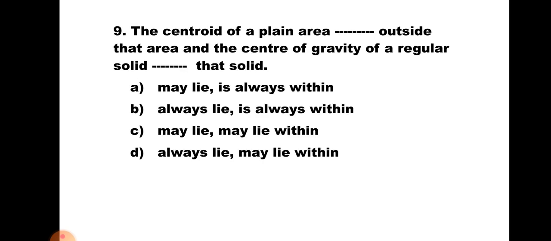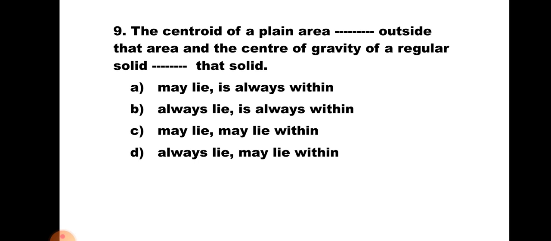Question number 9. The centroid of a plane area ___ outside that area and the center of gravity of a regular solid ___ that solid. A. May lie, is always within, B. Always lie, is always within, C. May lie within, and D. Always lie, may lie within. Now this is an important question. You must know that the centroid of a plane area can be outside the area. It is not always outside the area, but can be. So the first answer is may lie. So it will be either A or C.